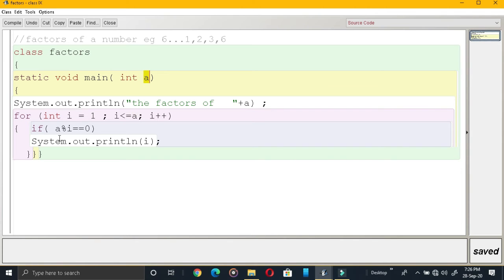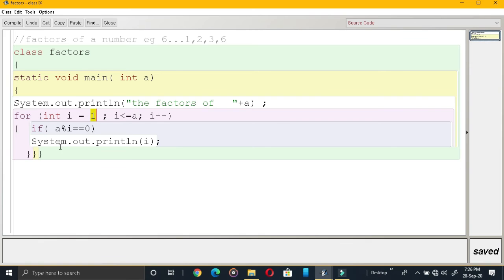If A modulus I is equal to 0, then you can say the number is a factor. If you are dividing that number, A modulus I, what is A here? 6. 6 modulus I, where I is 1. When you divide 6 with 1, are you getting the remainder as 0?